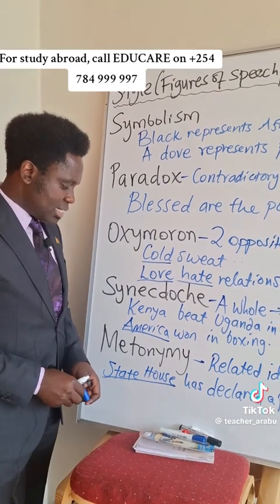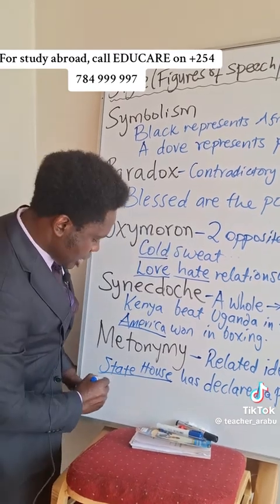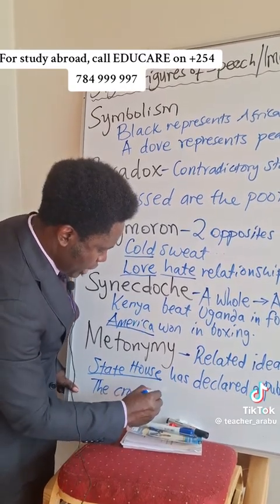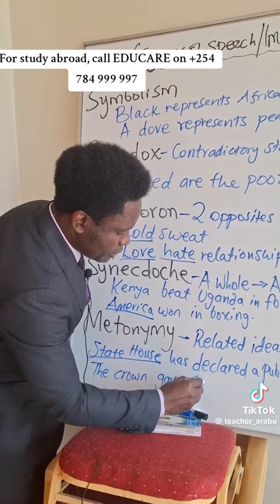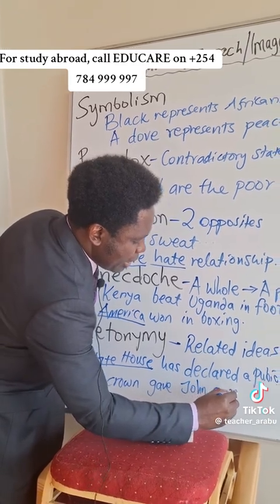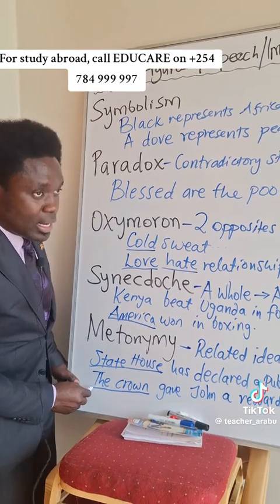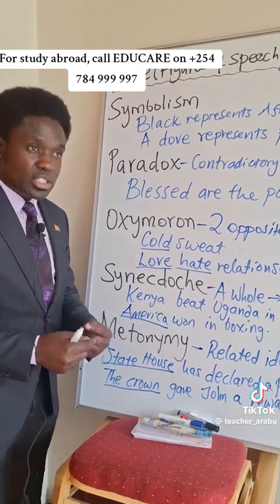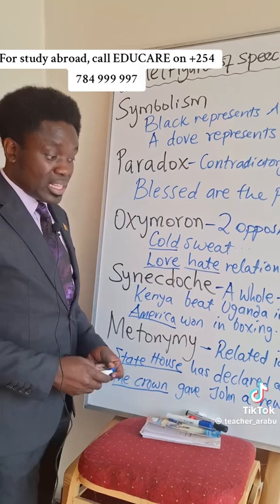Lastly, we could give an example of the crown. The crown gave John a reward. So in this case, when the queen was the head of the UK, the monarchy, the crown represented the queen. So the crown is closely associated with the monarchy. So the crown represents the queen. So that's just an example.